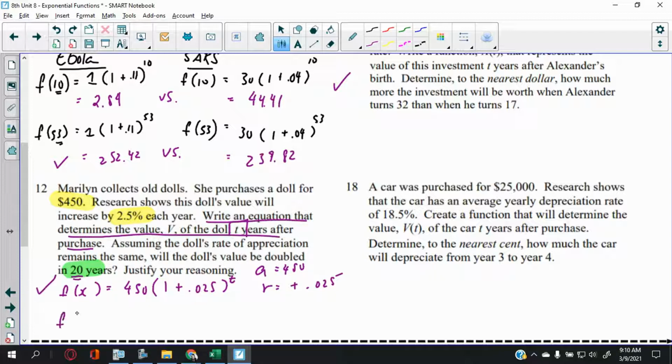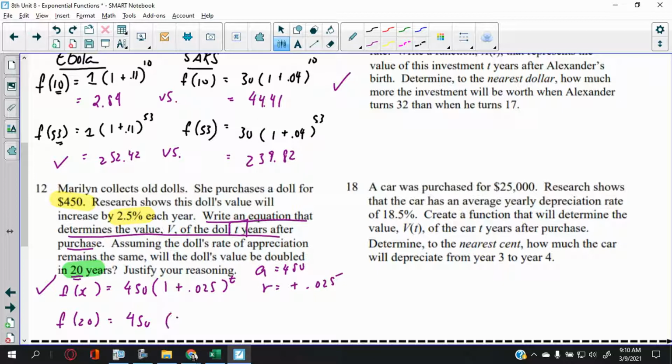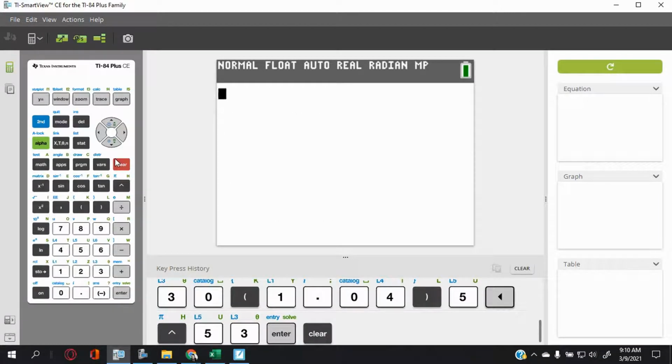And now they want you to do this for 20 years. So that's not bad. Am I still recording? Okay, good. So that's 1.025 to the 20th power. So let's go to the calculator and see what it says. Let me clear everything. What's the equation again? 450.